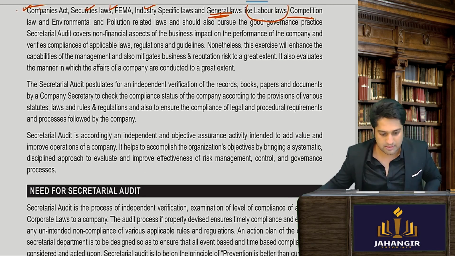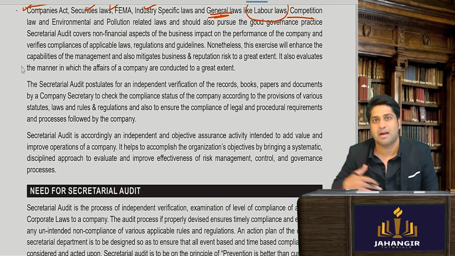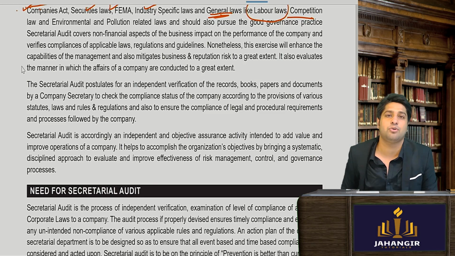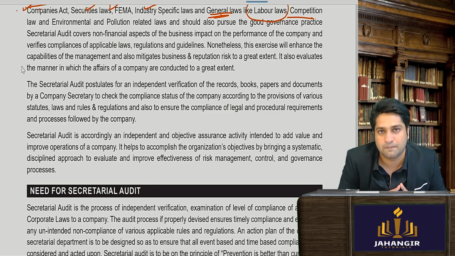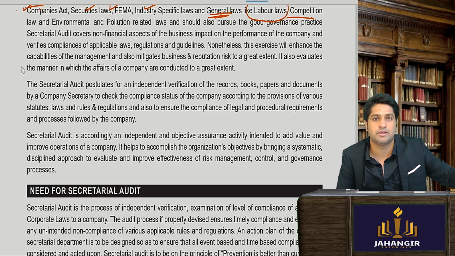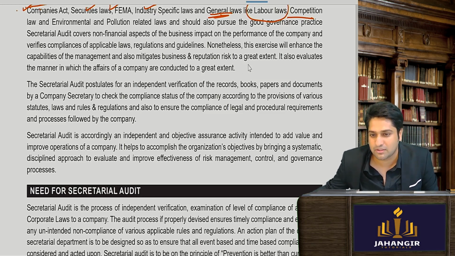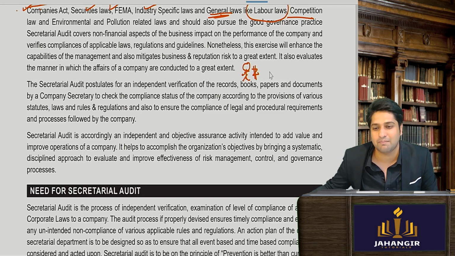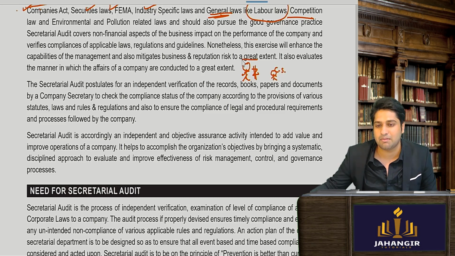Now tell me one thing, if my company is there and I have to do an audit of the company. Let me draw myself. So this is me, and my younger brother is there. Now he is a company secretary. Can he come and audit my company?